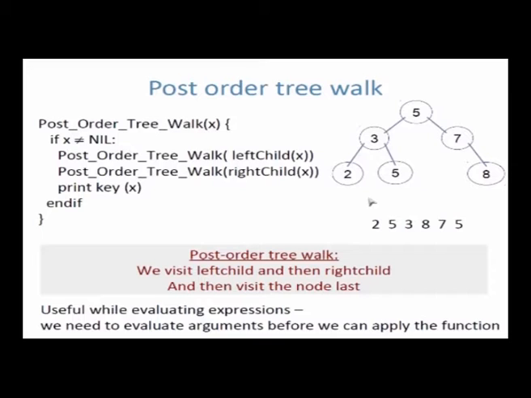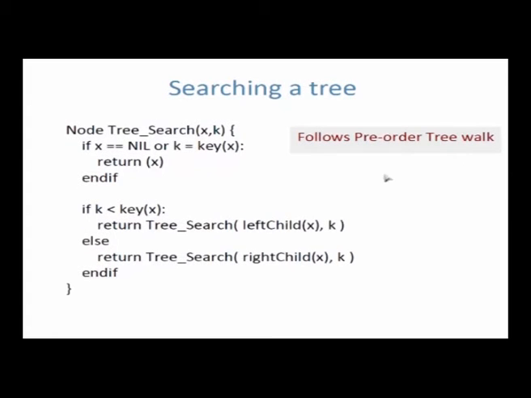So there are 3 kinds of ways to walk the tree: in-order, pre-order and post-order. Most of the time for binary search trees we will be using the in-order tree walk, okay, and that one basically will go left, then do the node, then do the right.